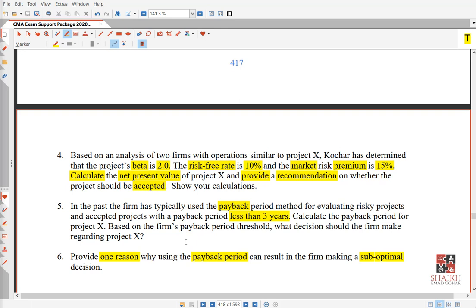Yes, please. Remember the formula? Risk-free rate plus market minus risk-free rate into beta.